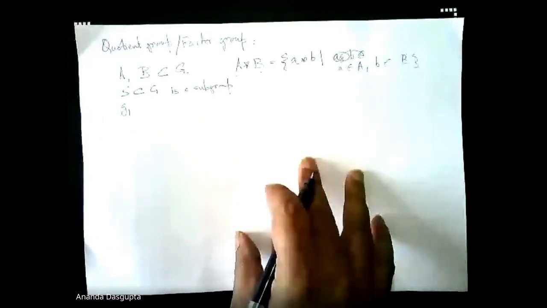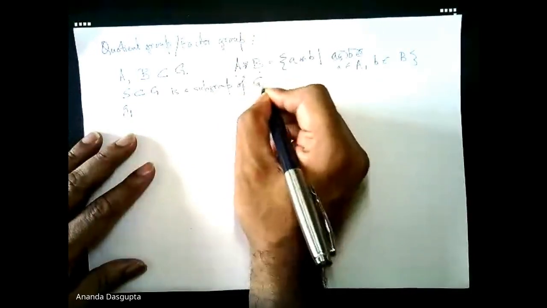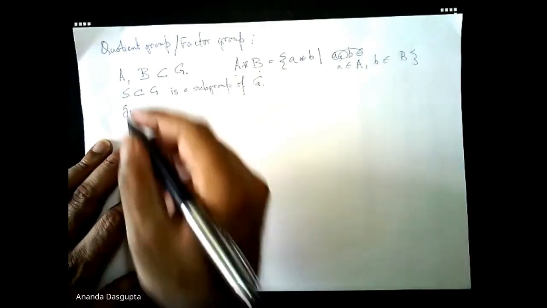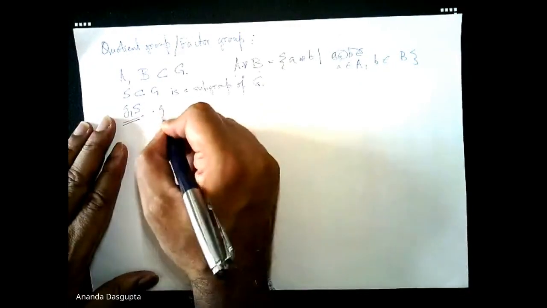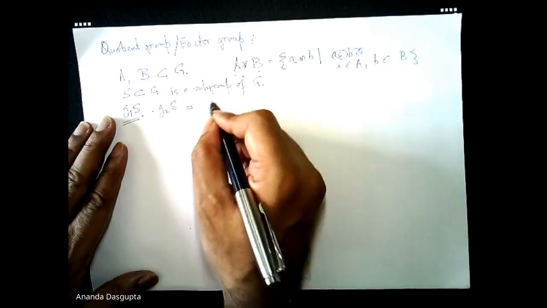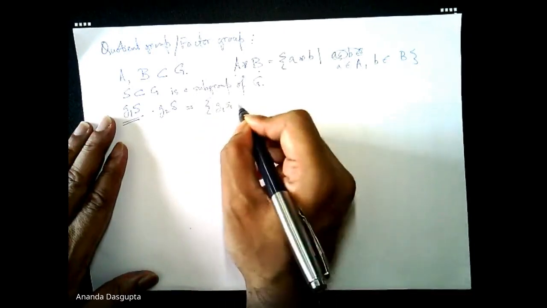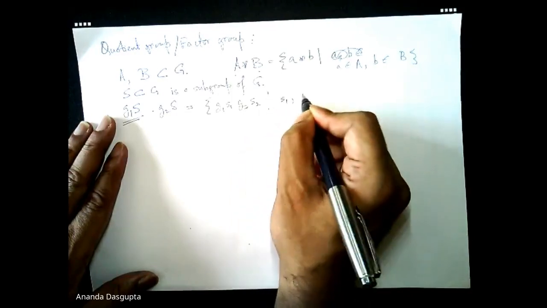Some books use special notation, but there doesn't seem to be a universal subgroup symbol. But anyway, say S is a subgroup of G, then G1S is a set, right? So is G2S. These are subsets of G, and we can define the product simply this way.